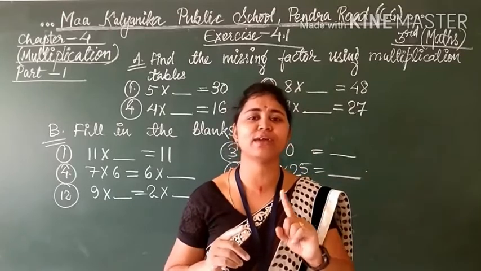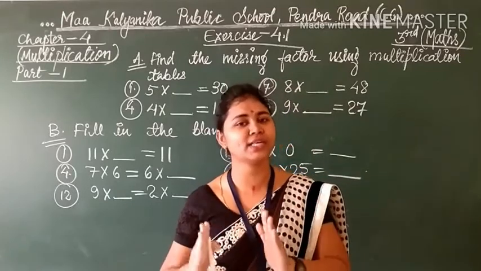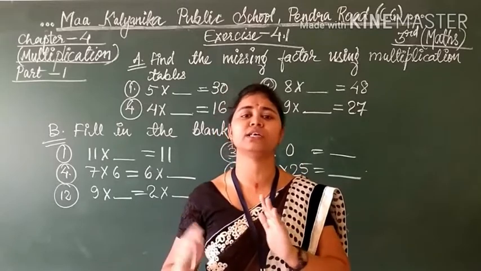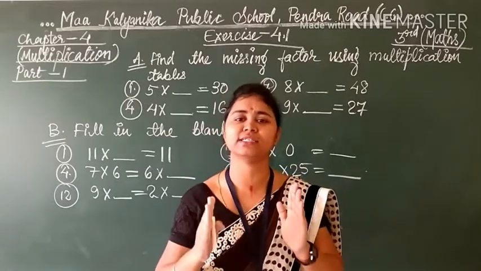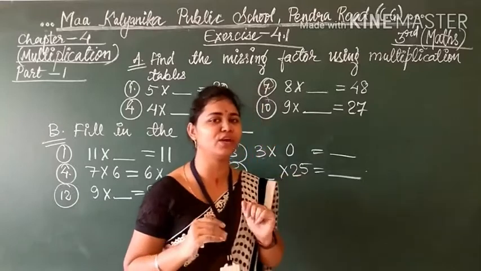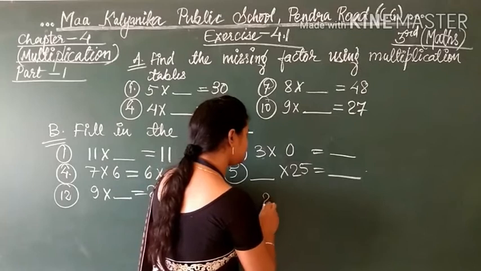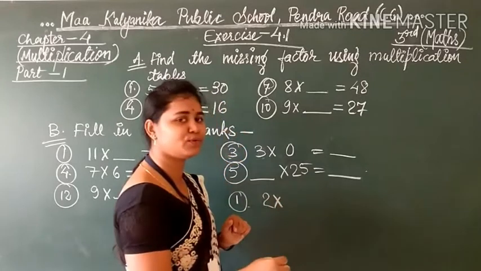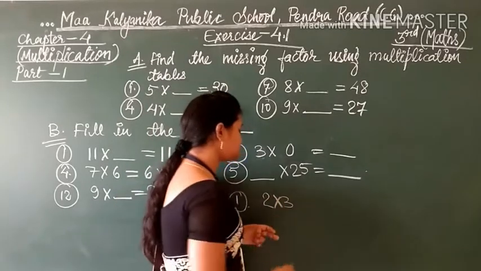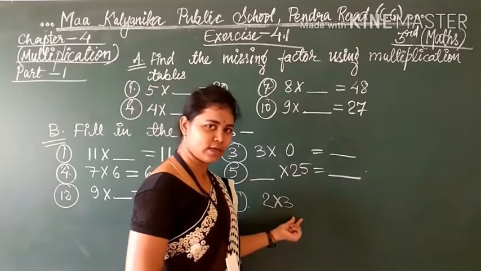The first fact is we can change the order of the numbers while multiplying and the answer remains the same. What is the meaning of this? When we are multiplying 2, we are reading the table of 2 up to 3, means we are telling 2 3s.